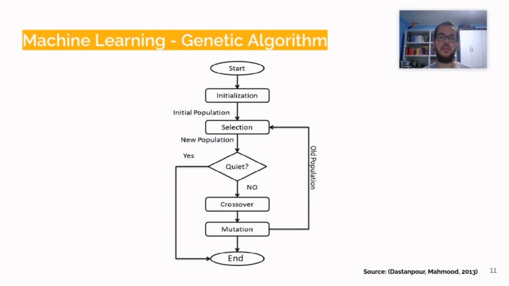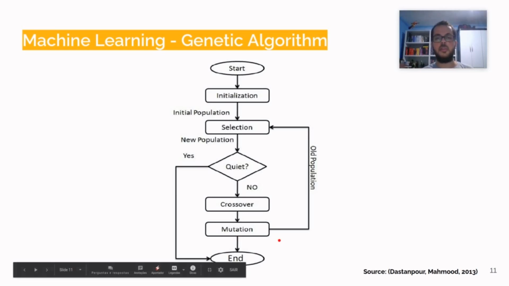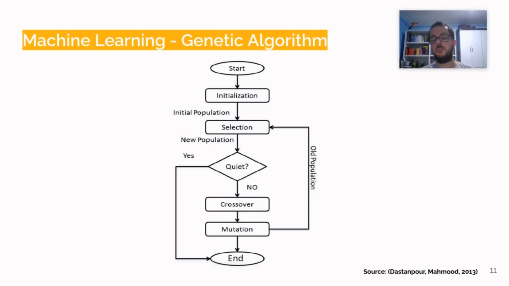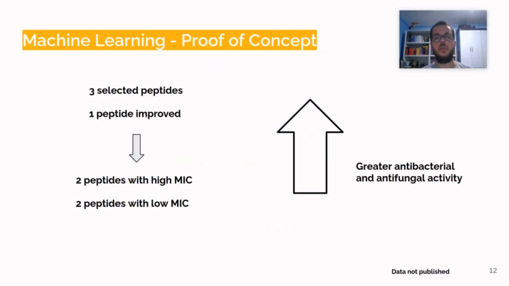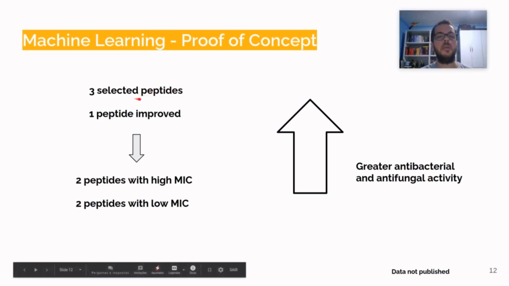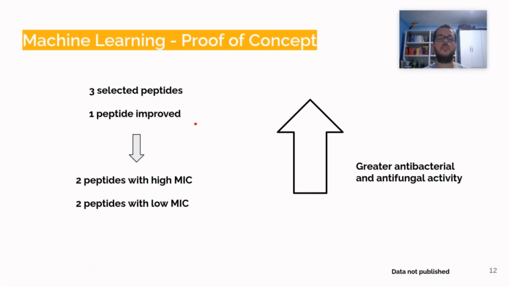How do we do that? In steps of crossover and mutation that take the sequence and modify it to generate improved peptides. We did a proof of concept step where we chose 3 peptides from the machine learning study and 1 peptide from the genetic algorithm study to synthesize and test in antibacterial assays and antifungal assays.